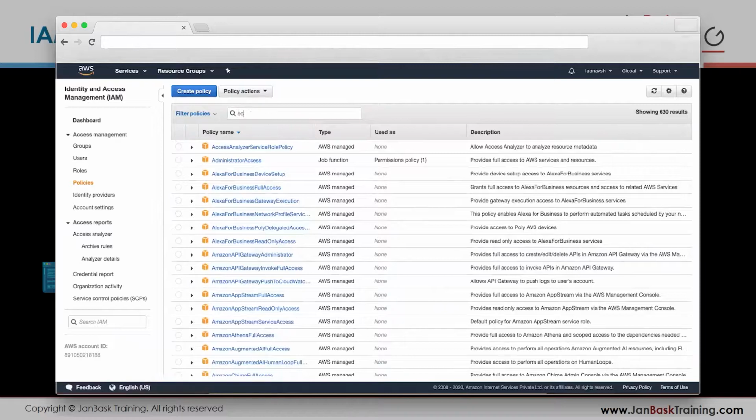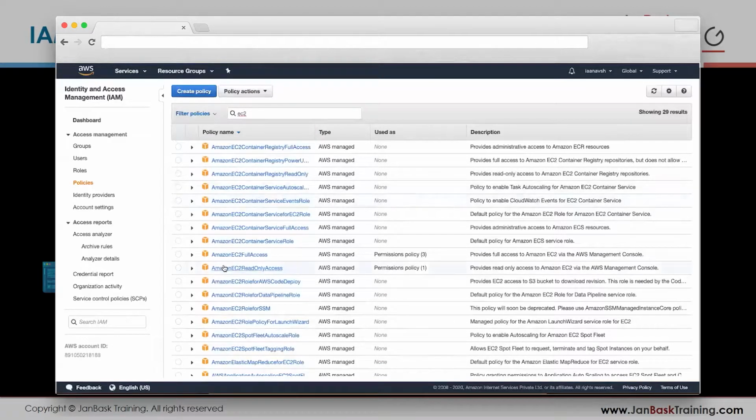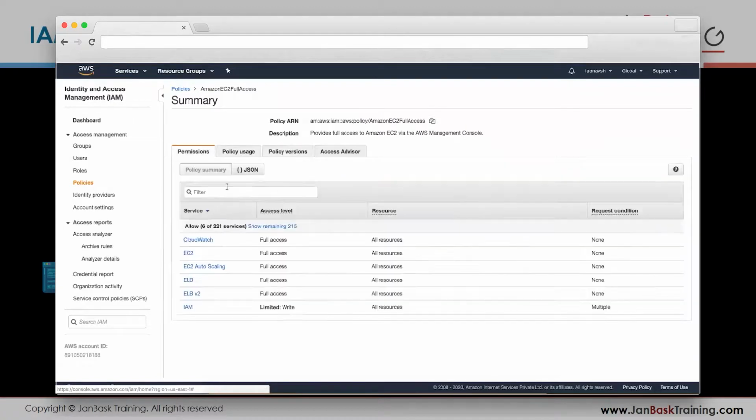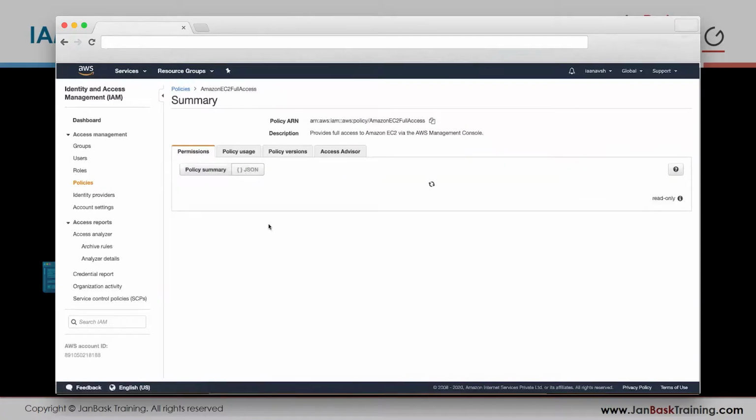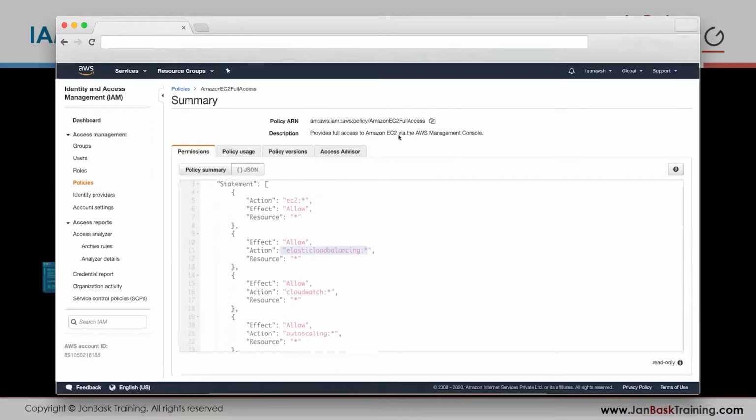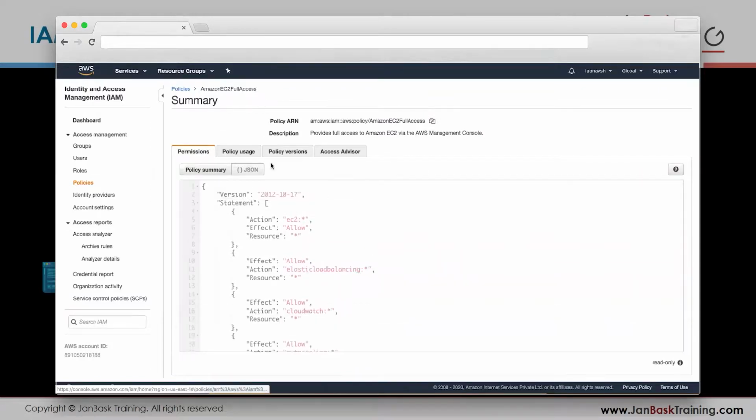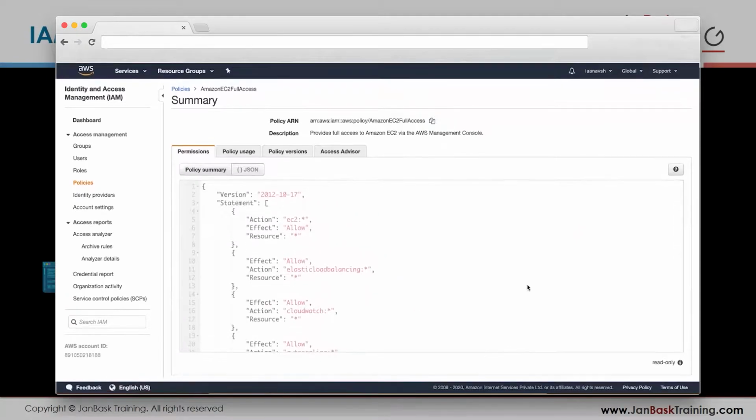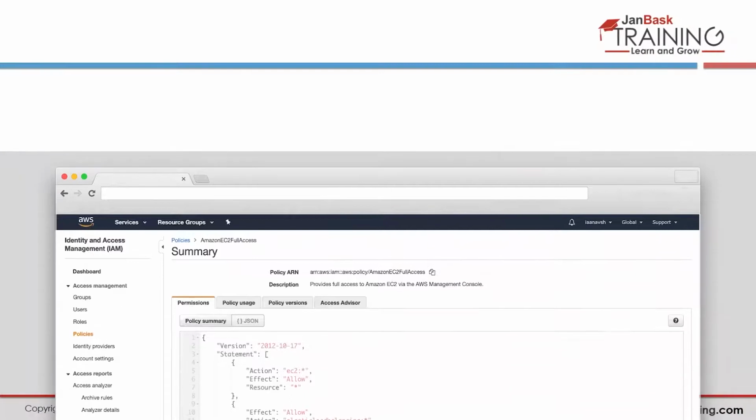Okay, let's go to EC2. Go to EC2 full access. Okay, look at it. Look at JSON. So EC2 star: any action on EC2 is allowed. Any action on elastic load balancing is allowed. So this is your EC2 full access policy. So full access has any action allowed, any action allowed, any action allowed. So all these are allowed, right? So based on the access that you want, these policies are automatically generated for you.